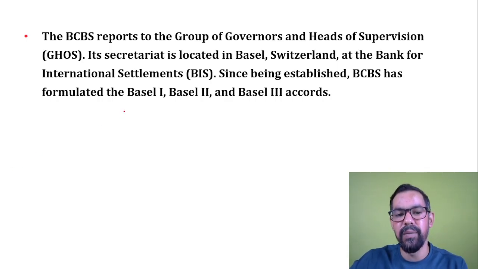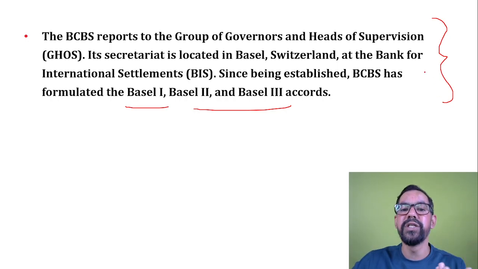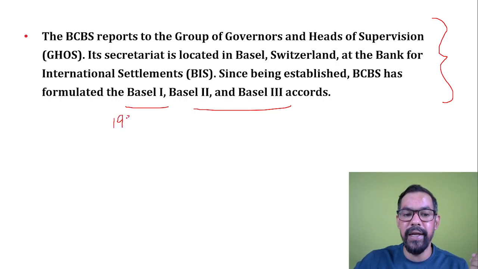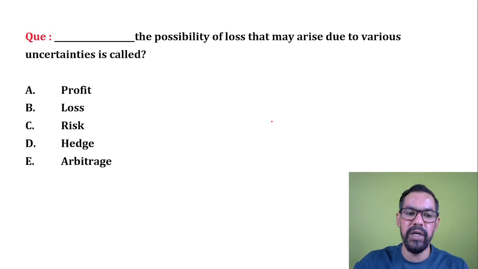I hope you guys heard about Basel 1, Basel 2, Basel 3. These all are sets of guidelines released by BCBS. The first Basel was announced in 1988, the second was launched in 2004, and the third was announced in 2010, post the 2008 recession. Okay, let's move to the next one.